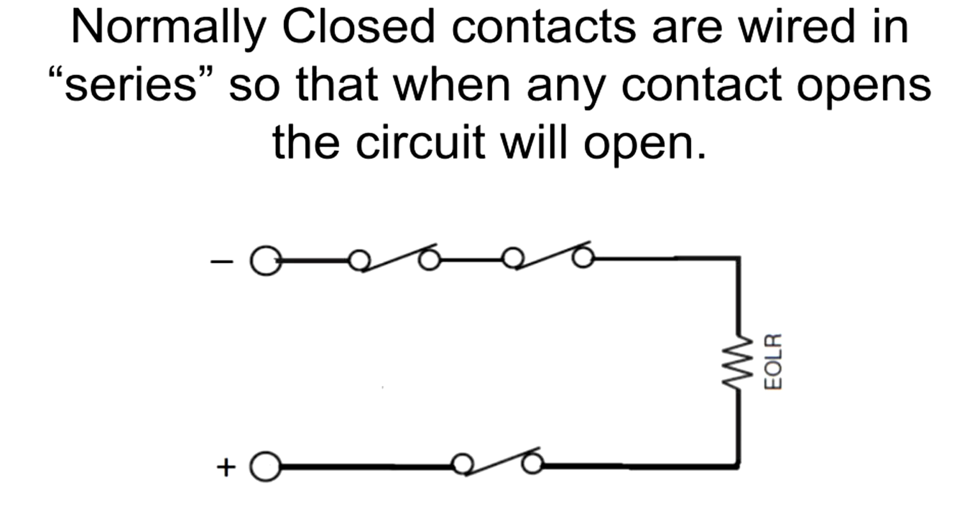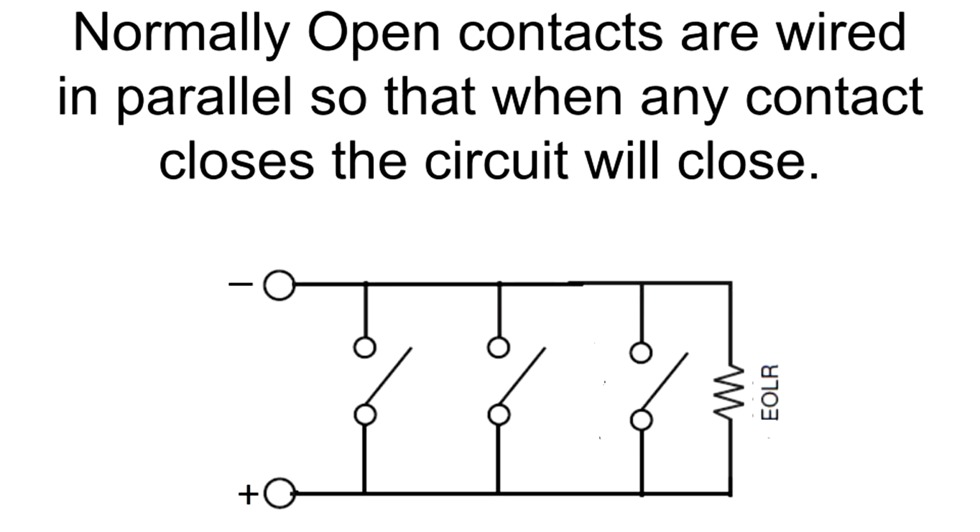Normally closed contacts are wired in series so that when any contact opens, the circuit will open. Normally open contacts are wired in parallel so that when any contact closes, the circuit will close.